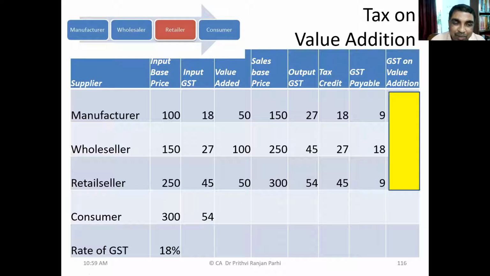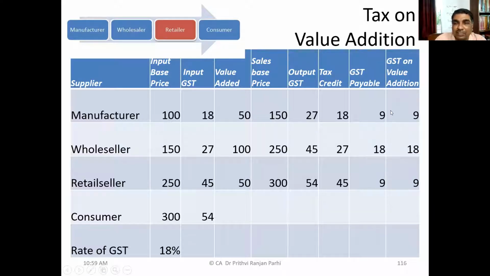Because the ultimate consumer under the indirect tax system, what happens? Ultimately, the consumer who consumes it bears the indirect tax, and he cannot transfer it further. Other people are able to avail the credit, and they are ultimately paying tax only on the value addition. If they have made some value addition, they are paying GST on that. So effectively, GST is only on value addition.